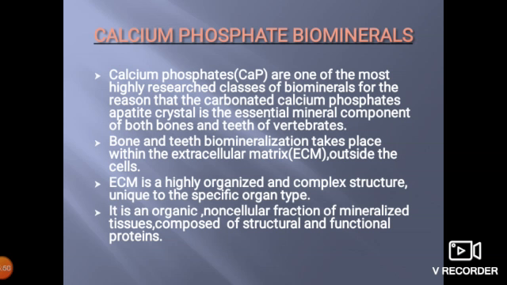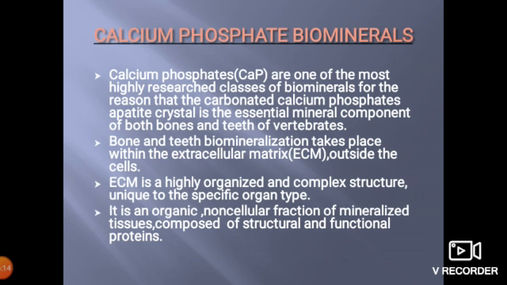Next slide shows the calcium phosphate biominerals. Calcium phosphates are one of the most highly researched classes of biominerals, because carbonated calcium phosphate apatite crystal is the essential mineral component of both bones and teeth of vertebrates. Just think, our teeth and bones are made up of the biomineralization of the calcium phosphate biominerals.